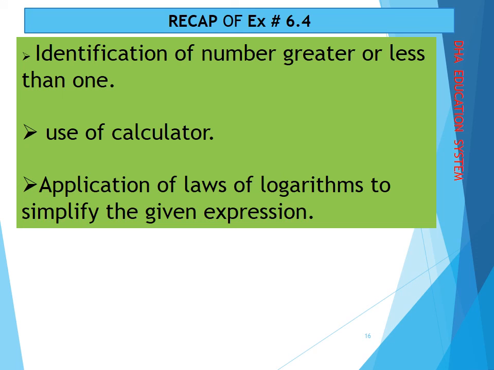Now, just a recap of what we did today. We learnt about the numbers which are greater or less than 1 to find out the logarithm. Then we learned how to use the calculator to find the logarithm of a number, and last but not the least we learned about the application of the 3 laws of logarithm in order to solve or simplify the expression.